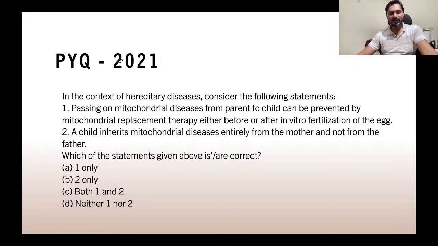We have said that defective mitochondrial DNA is passed on only from the mother to her child. There is no contribution from the father's side. So the correct answer here is C, both the statements are correct.